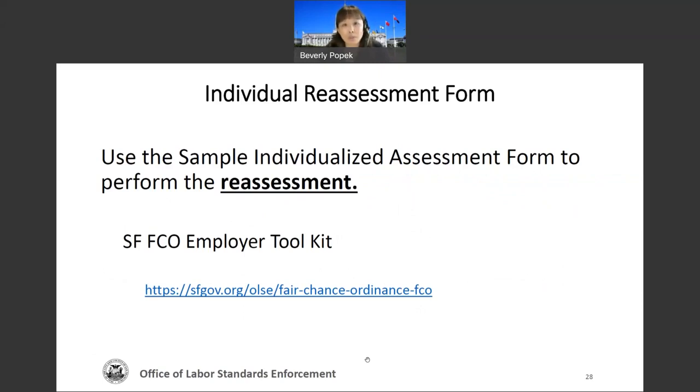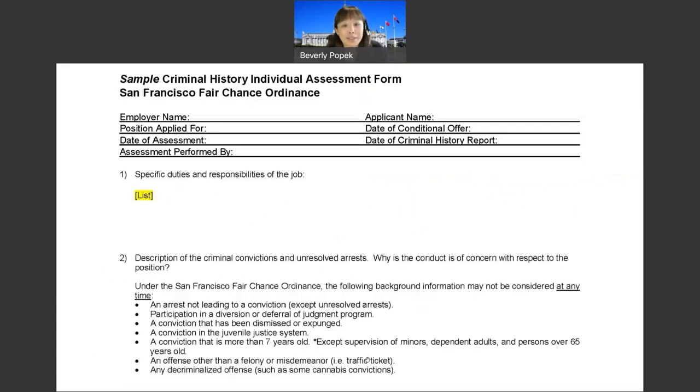So you use the same sample individualized assessment form to conduct a reassessment. And again, this particular form is found in the Employer Toolkit. This is what the form looks like. It's super familiar. We went through this just a few minutes ago.